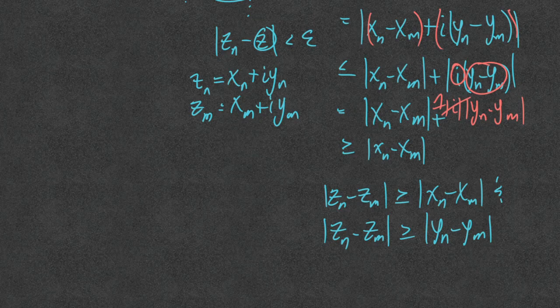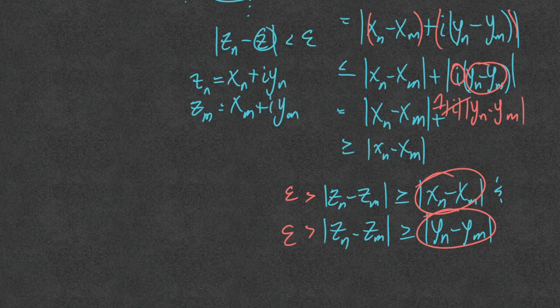Why is that significant? Well, we know a little something about these. We know that these are both less than epsilon. By the definition of Cauchy, we assumed that these were Cauchy, which means we have that these are less than epsilon. Well, since those are less than epsilon, that means that these are less than epsilon, which means we have essentially two real Cauchy sequences.